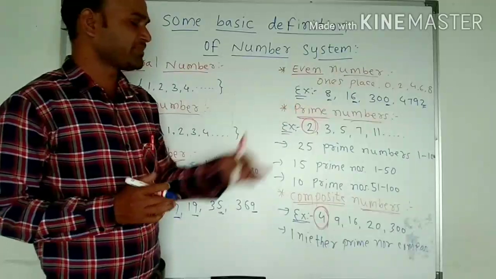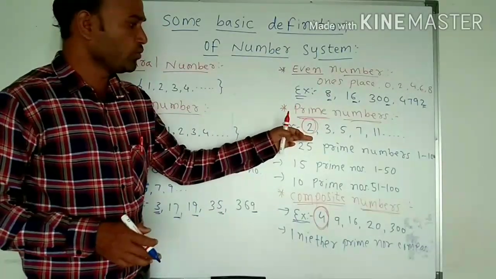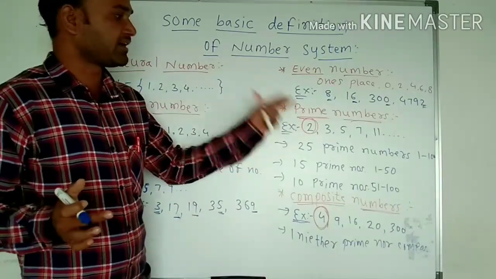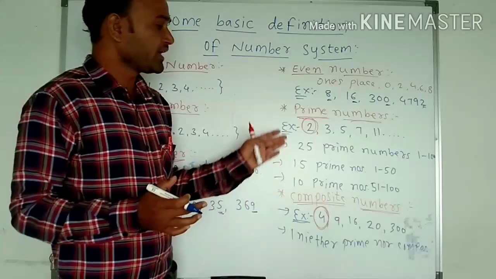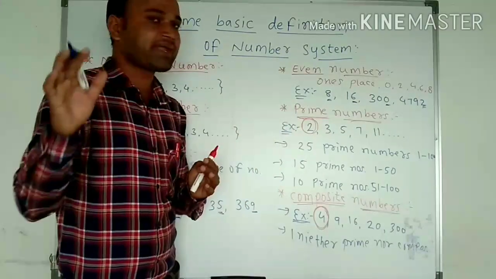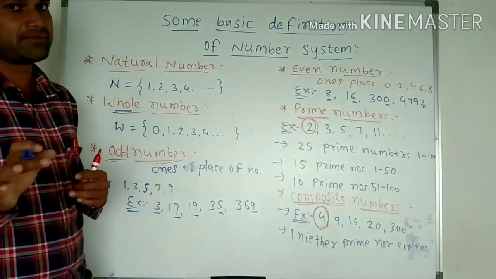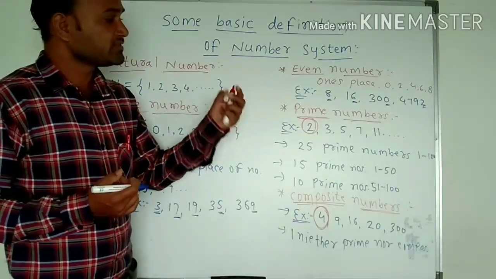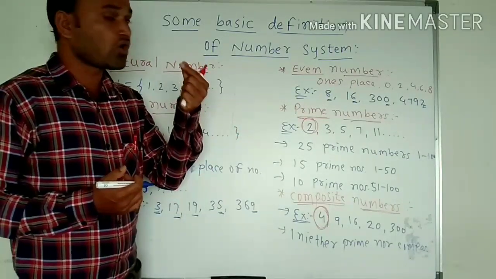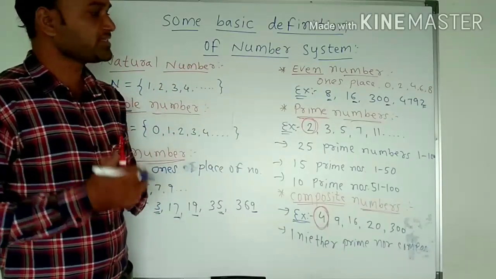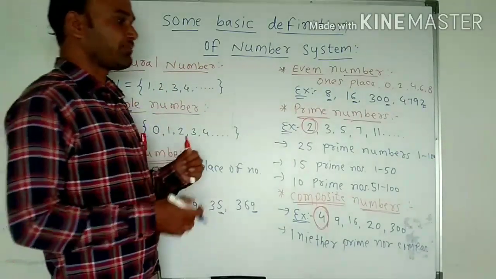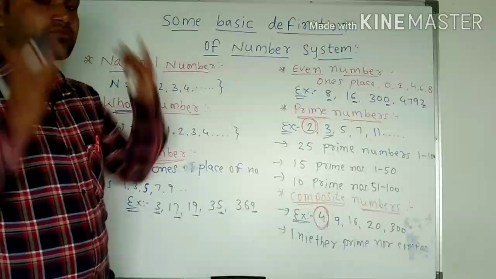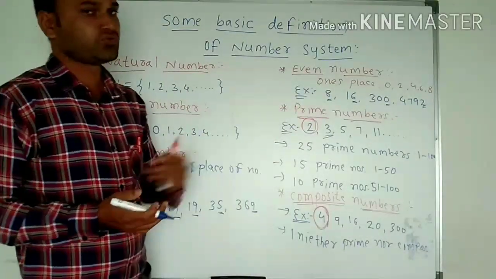One more thing about prime numbers: only 2 is the even prime number. There is no other even prime number besides 2. Except 2, all the prime numbers are odd numbers. If you are asked, what is the smallest odd prime number? Then the smallest odd prime number is 3, the smallest prime number is 2, and the smallest even prime number is also 2. Okay.